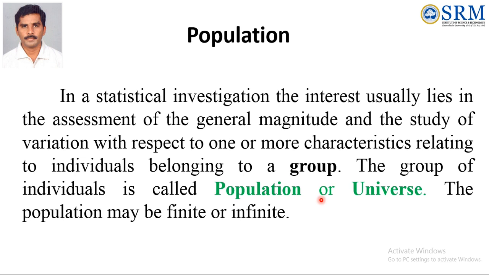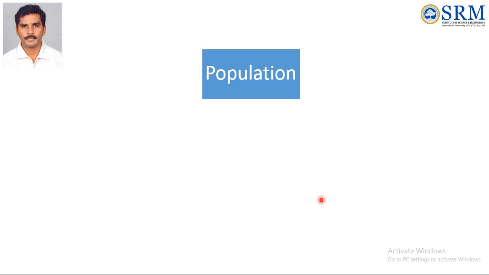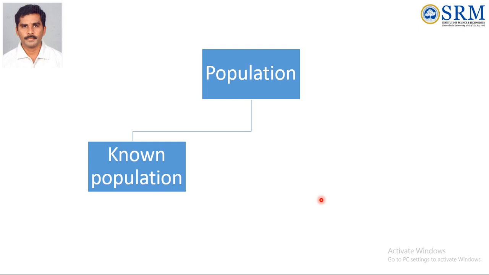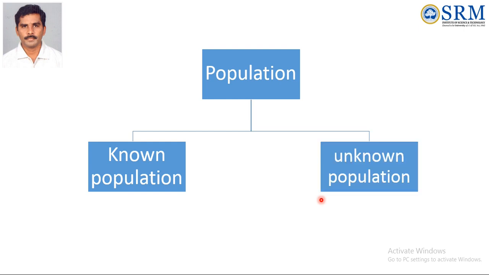Simply, the population is called the universal set, that contains everything. Otherwise, it is also known as a lot. The population may be finite or infinite. The population has two types. One is known population, one more is unknown population. What is called the known population and unknown population?